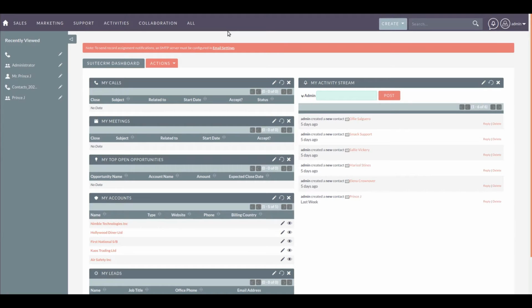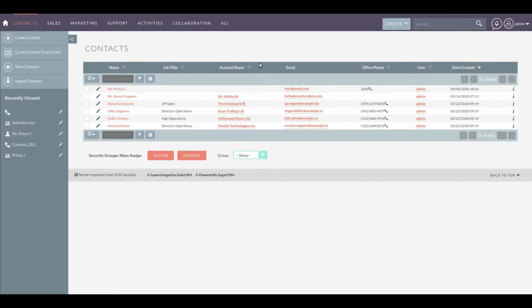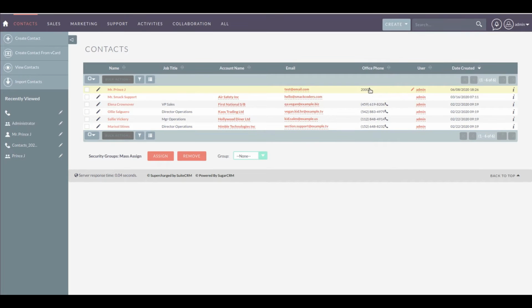Now let's view contacts in SuiteCRM. Here you can see the call icons present beside every contact number. Click on it to dial a call and communicate with the prospect. If you have a call, you can view a pop-up on top of your SuiteCRM.